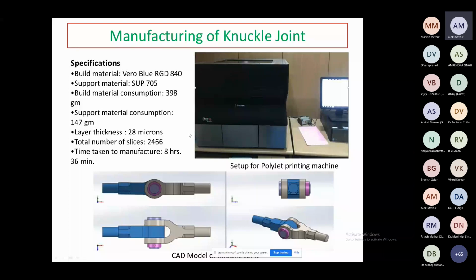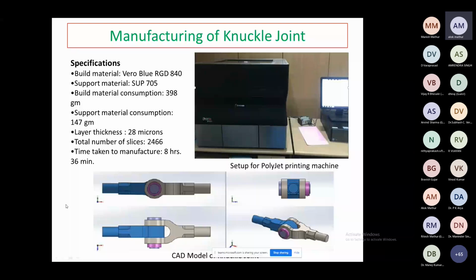And here is the CAD model. In this you can see we have the knuckle joint, the knuckle pin, and the collar. We have inserted this knuckle pin. Here is the double eye fork and a single eye fork. We are not able to produce complete axial movement or linear movement on this 3D printed knuckle joint part. So that is one problem. So you can see the 3D printed knuckle joint part.